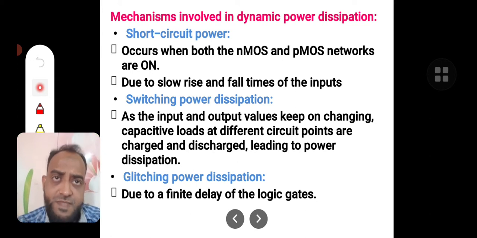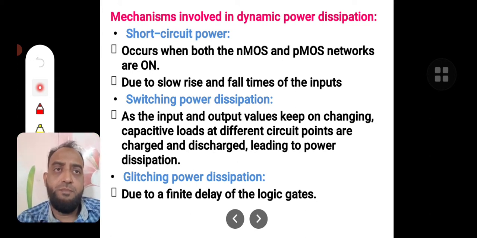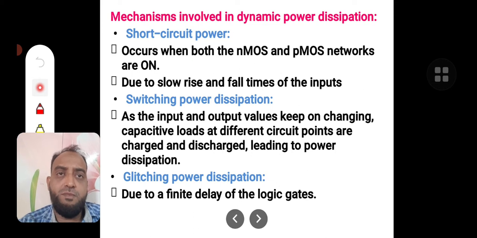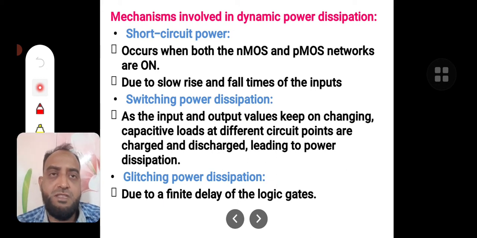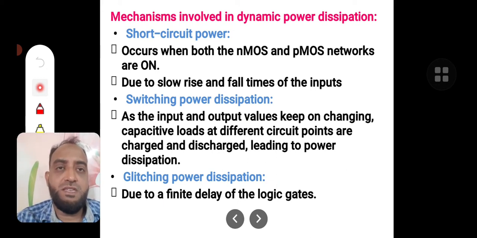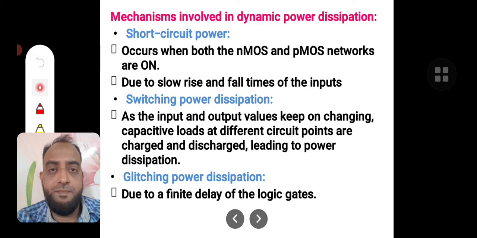Okay, coming back to the mechanisms involved in dynamic power dissipation. There are 3 types of dynamic power dissipation that may take place: short circuit power dissipation, switching power dissipation, and glitching power dissipation. Short circuit power dissipation occurs when both NMOS and PMOS networks are on.